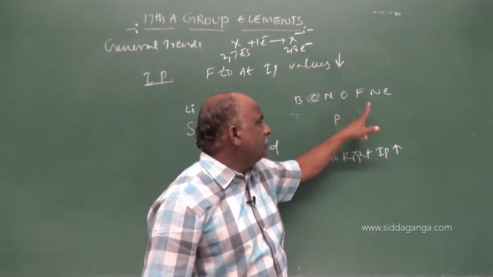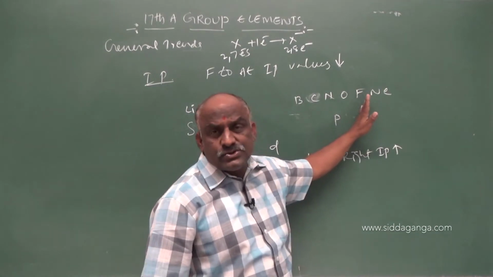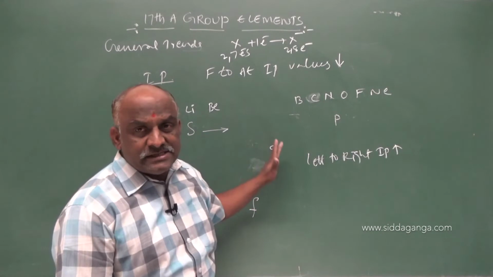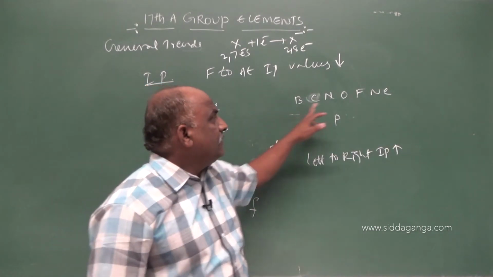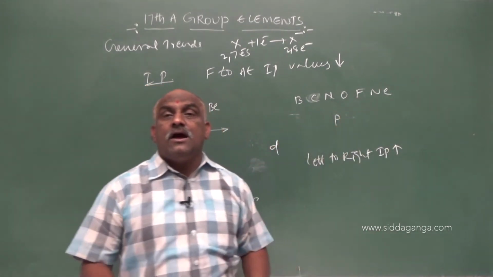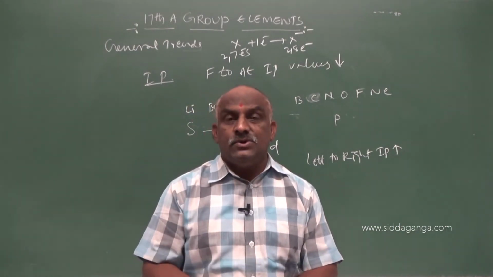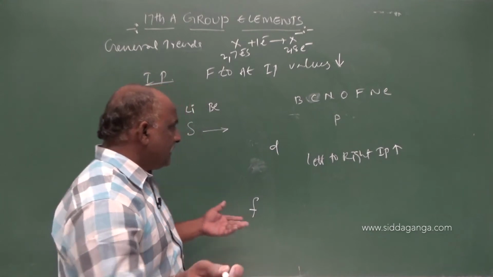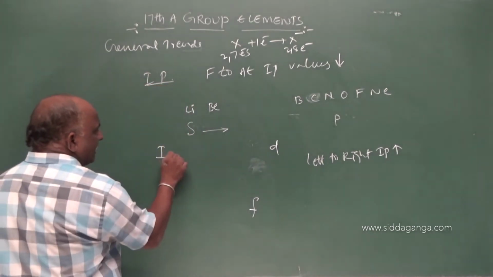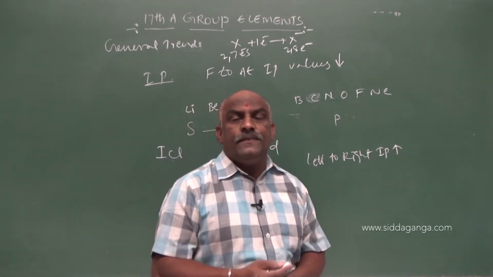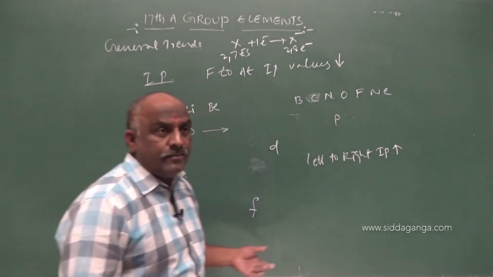So, here what you observed, the IP values of the halogen family are greater than transition elements. Due to that reason, these elements also form cationic species. Let us consider one example, ICl, which is called iodine monochloride.